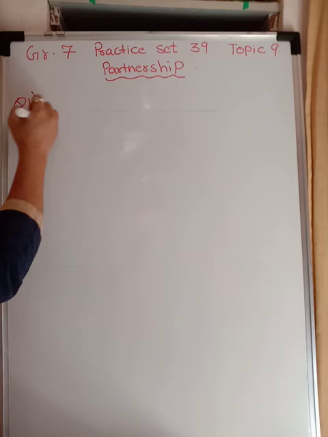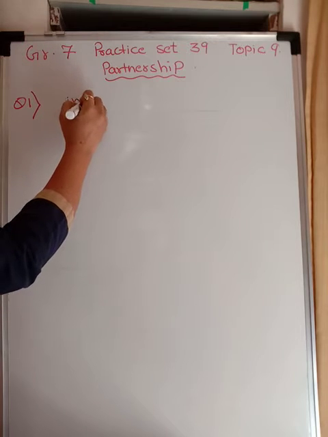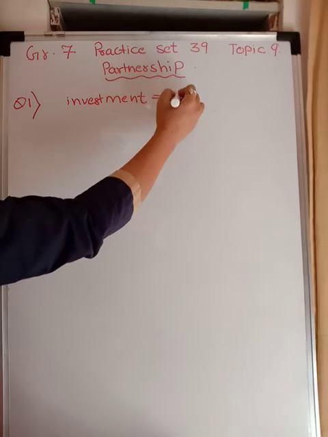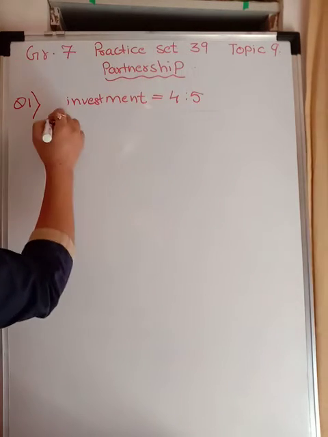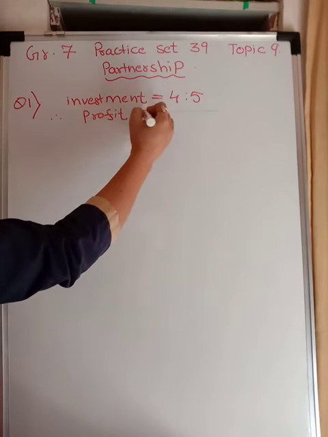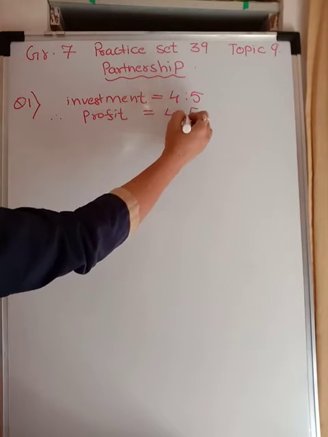Now I told you that profit will be shared in the same proportion as the investment. So what is the ratio of the investment? 4:5. So question 1 we will write here. Investment is in the ratio 4:5. Therefore, profit will also be in the ratio 4:5.